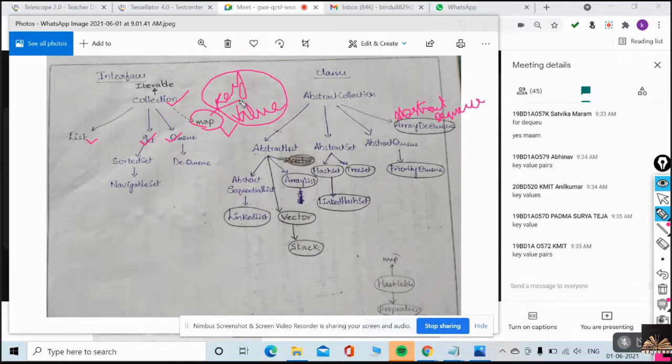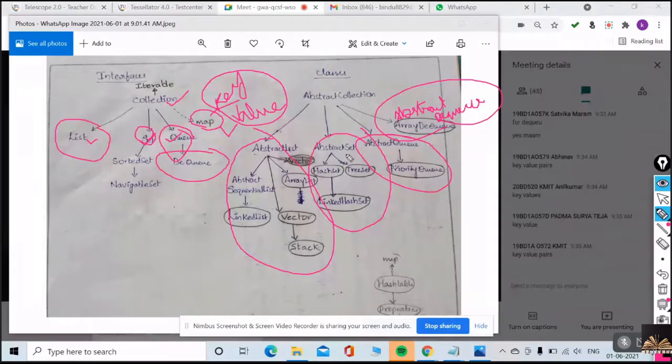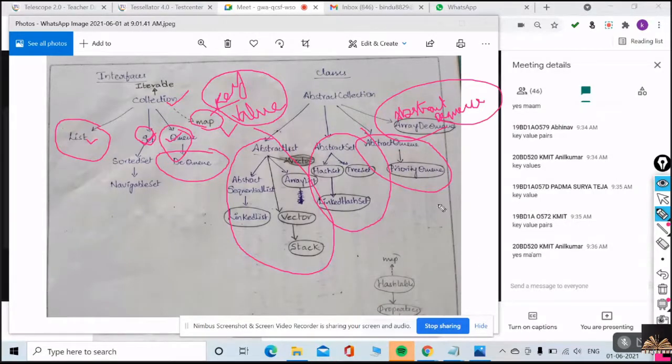Understood now, everyone? So list interface is implemented by this set of classes, and set interface is implemented by hash set, linked hash set and tree set. And queue is implemented by abstract queue and priority queue, and DQ is implemented by abstract DQ. Did everybody understand this? These are the interfaces and these are the respective classes.